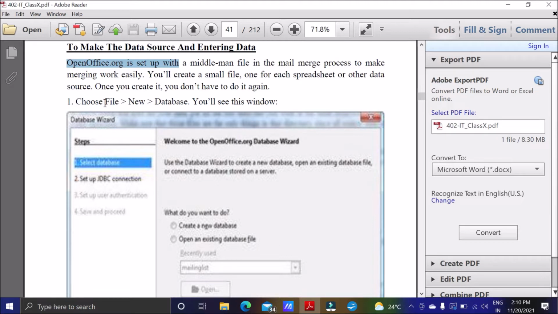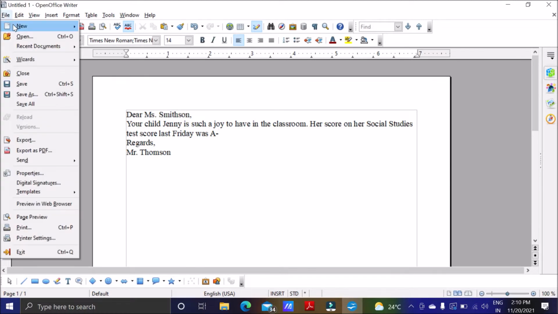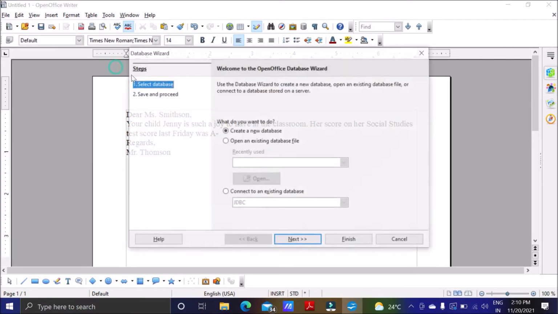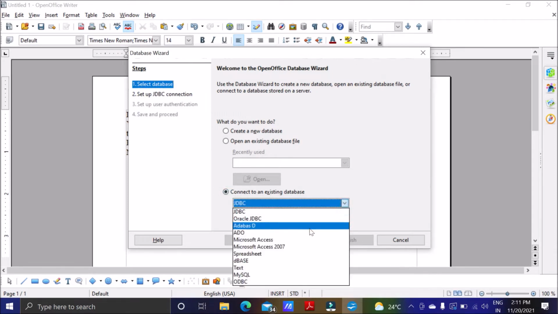Let us first go for the data source. So I'll click on File, then New, then Database, and we will get the data source. File, New, and then we have the Database. So here we have to connect the Writer document to an existing database. So we have so many options. You can go for Oracle database also, Microsoft Access, spreadsheet, text, all the options are there.